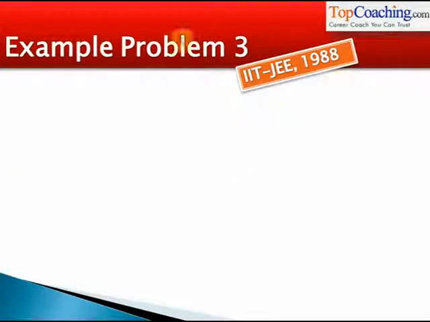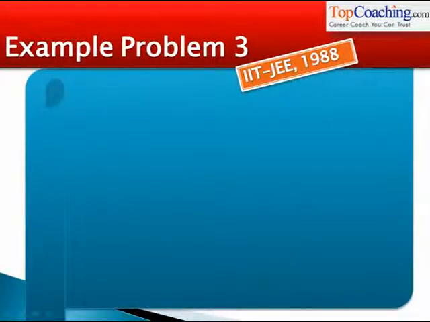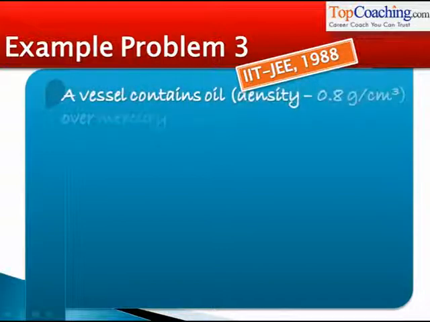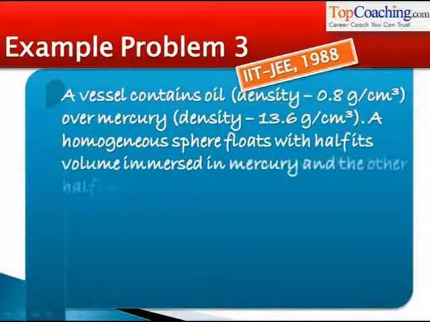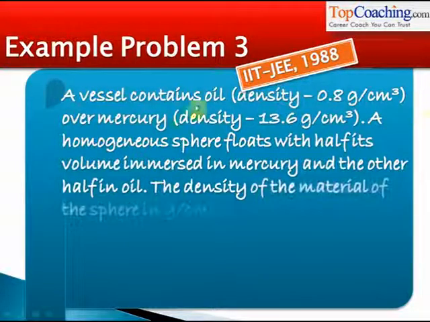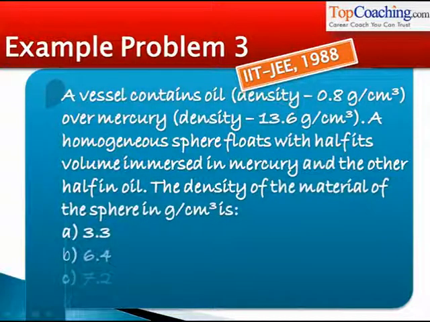Let's solve a problem that was asked in IIT JEE 1988. A vessel contains oil, density 0.8 gram per centimeter cube, over mercury, density 13.6 gram per centimeter cube. A homogeneous sphere floats with half its volume immersed in mercury and half in oil. What is the density of the material of the sphere? So this is quite a tricky question. After all, there are two liquids involved here. What is happening?